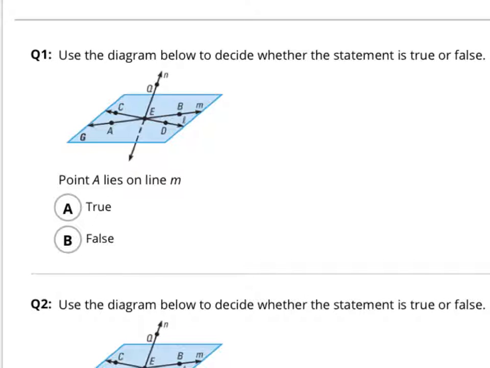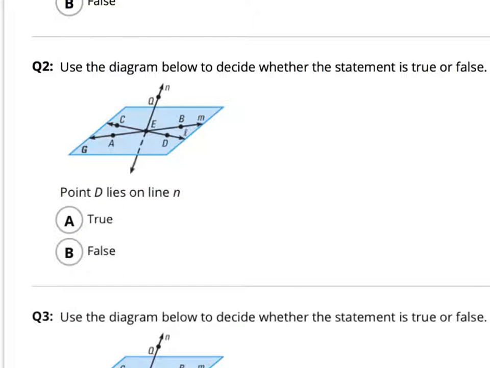Hello, here's question number 1 on the semester exam. True or false? Point A, which is right here, point A is on line M. Here is line M. That little lowercase letter means this is line M right here. Point A, is he on that line? True or false?